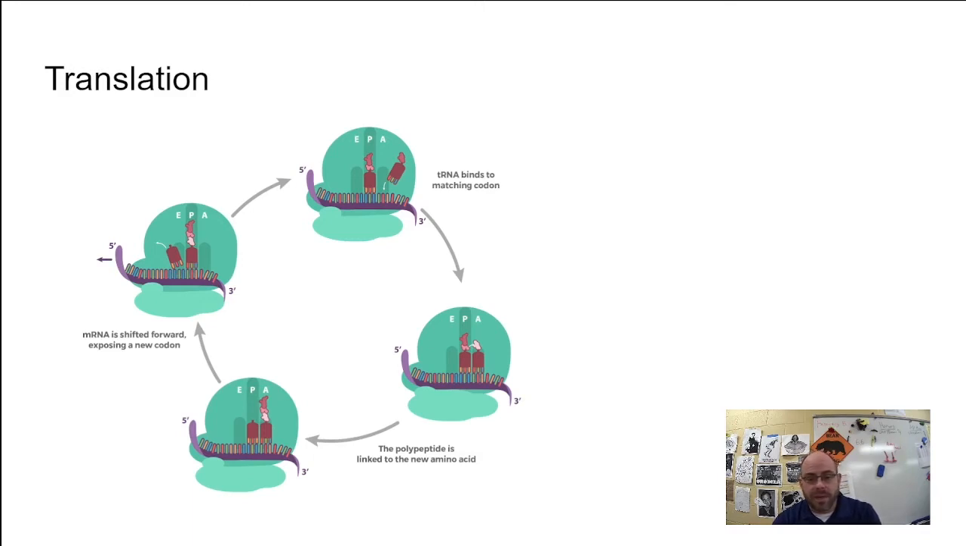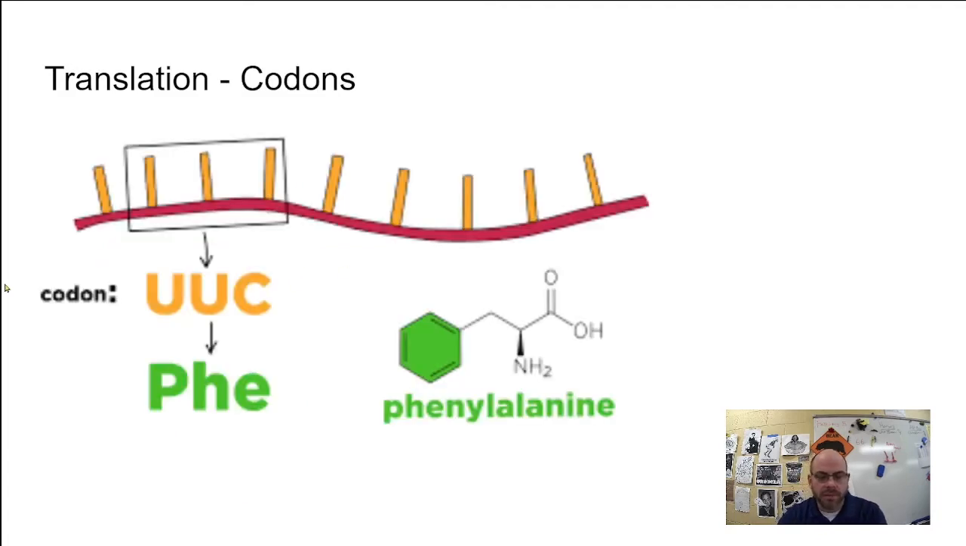But there's some other things that we need to talk about, because notice this is just more complicated than transcription. So let's talk about some stuff. Well, first of all, you'll notice that it's being read in little groups of three. Those little groups of three have a name. They're called codons. And so these groups of three pieces of messenger RNA stand for a particular amino acid. So in this case, UUC stands for this PHE, or phenylalanine, which is this particular amino acid.